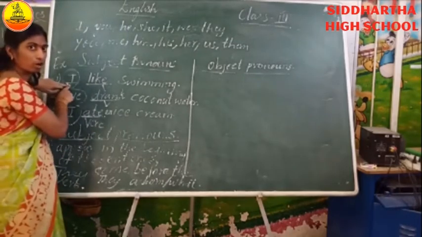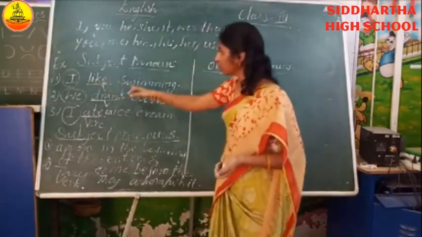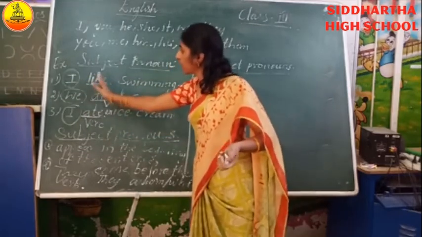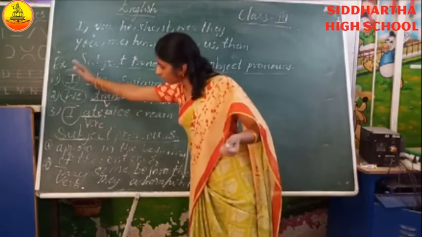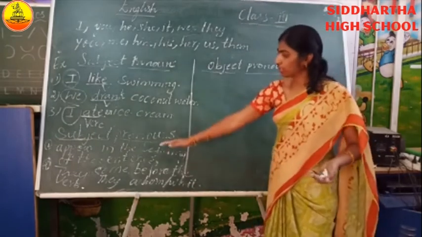That pronoun is called subject pronoun. See, this is the subject, this is the subject, this is why, because it's coming before the verb. It's coming before the verb, and they are answering the question whom and what. So these are called subject pronouns.